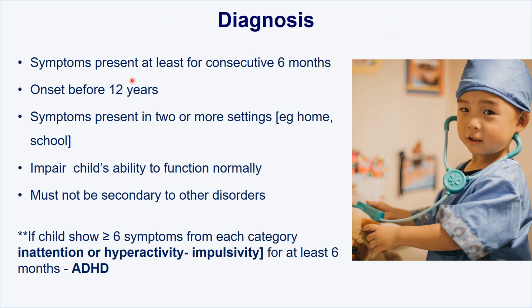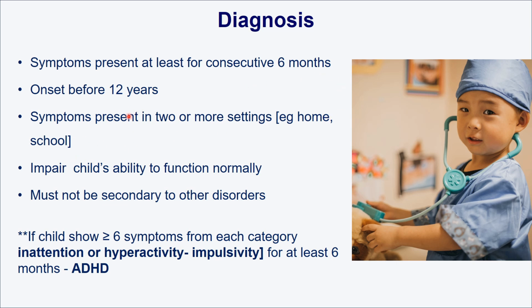So for diagnosis, the symptoms of inattention, impulsivity, and hyperactivity should be present for at least 6 consecutive months, and the onset should be before 12 years of age. Another point: symptoms should be present in 2 or more settings. Examples may be home, school, or in some healthcare centers, so that people notice. So in 2 settings these children should be having these symptoms, in a child who is less than 12 years old, persisting for 6 consecutive months.